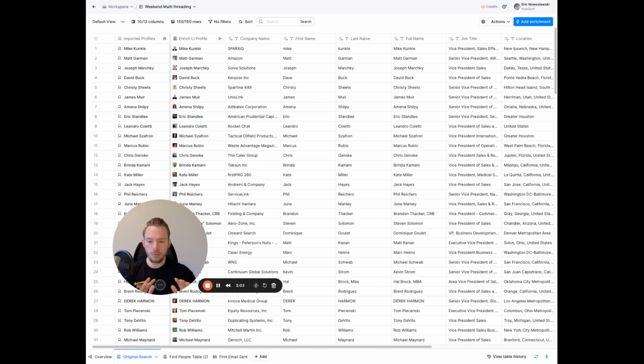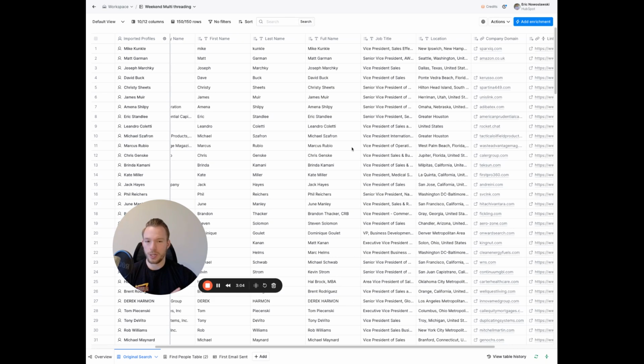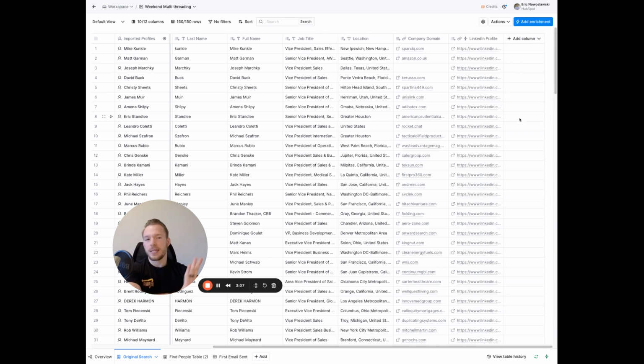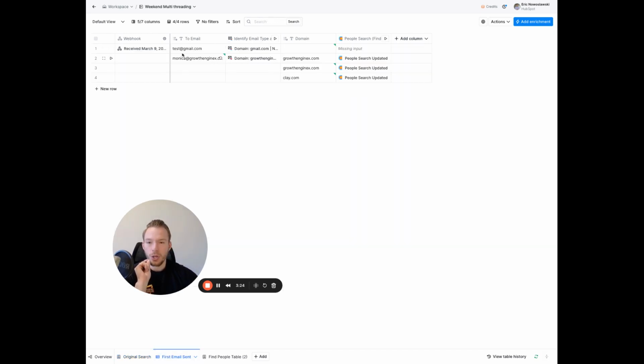Generally the way that you make this happen is you have your original search here in Clay. You're going to get your email addresses and do all that stuff. I didn't set all that up because you don't technically need it, but we put all this into one big workflow. Then we send a webhook from SmartLead. You can send a webhook from SmartLead anytime the first email is sent in a campaign. So then we know, and I just sent a test one so you can see what it looks like, that for sure we sent this person an email, and I know when I sent it to them and all those other things.